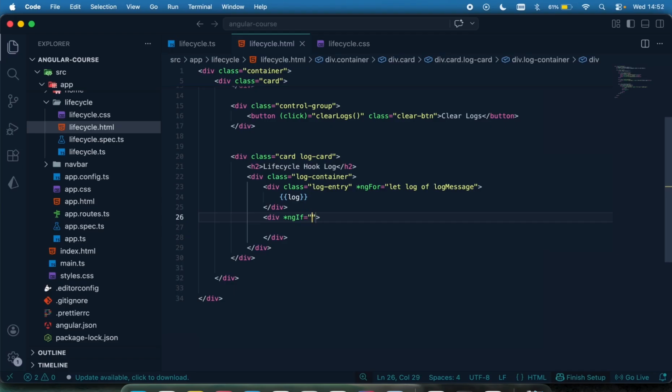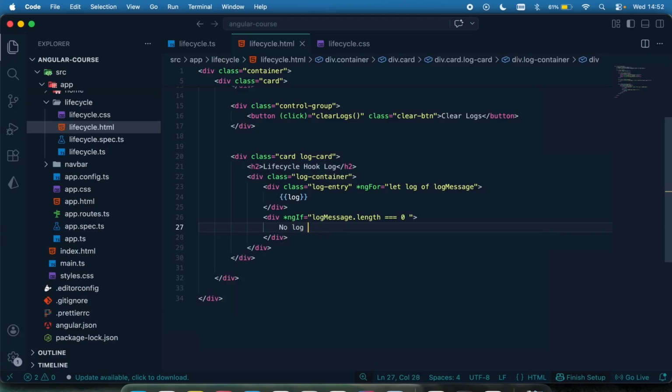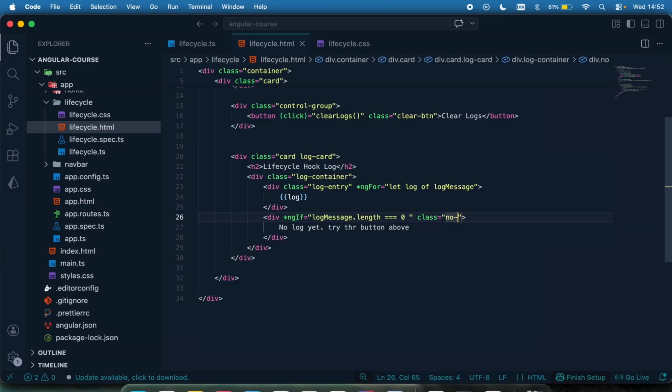say if log messages. So if there are no log messages, by saying if log message dot length is 0, if there are no log messages, then I'm just going to display something, say no log yet, something like that. Then try the button above or something like that. Then I'm just going to give this a styling by saying class to be no log like that. Then I think that's all we need to do.